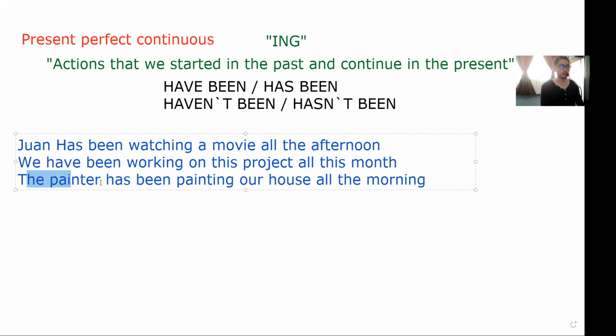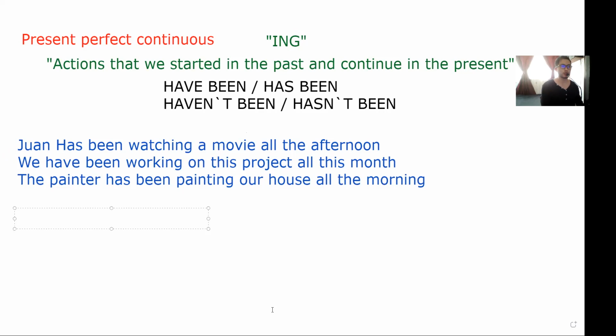And the painter started to paint the house in the past, and he is still painting our house. So he hasn't ended the action. Then this is an action in progress in this moment of the present. So here we have our first three examples, which are affirmative form.